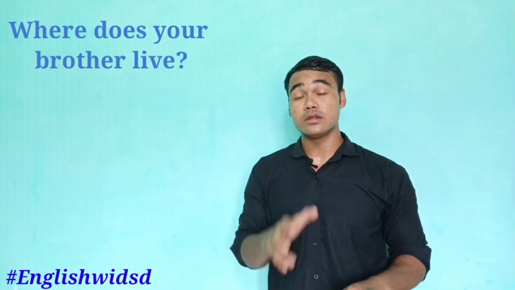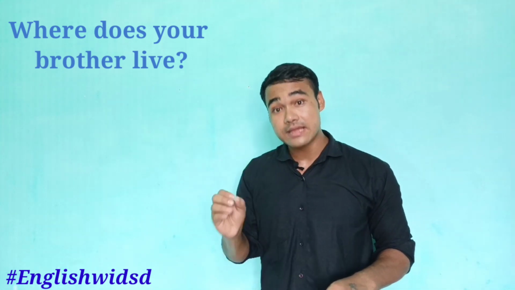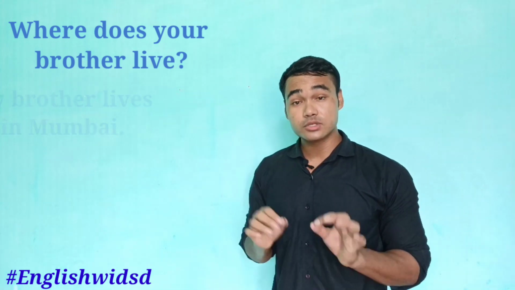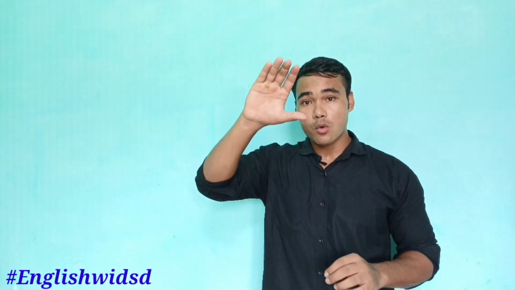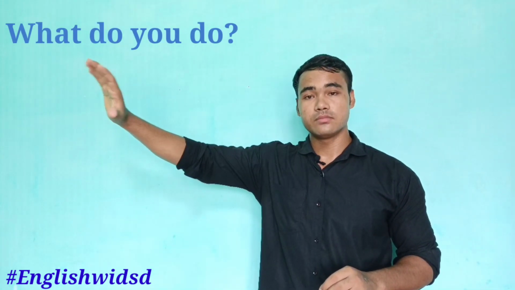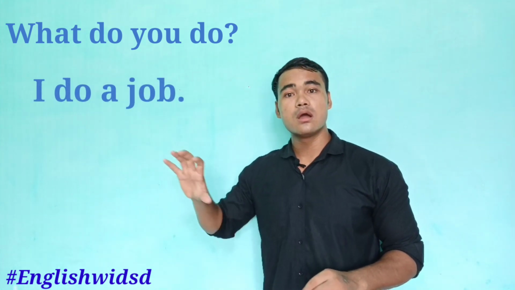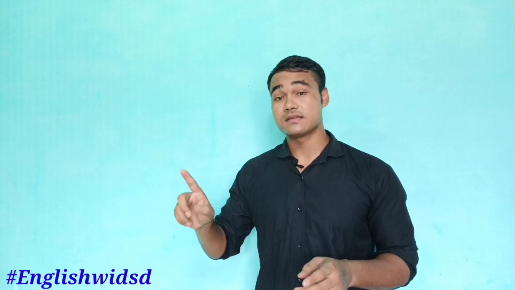In the answer, you must add S or ES to the main verb. Where does your brother live? The answer should be, my brother lives in Mumbai. The grammar is the main thing here. If the question is, what do you do? Then you shouldn't say, I does this. I do a job.